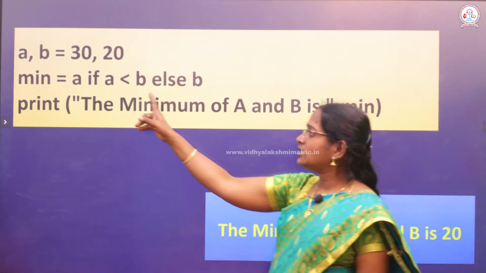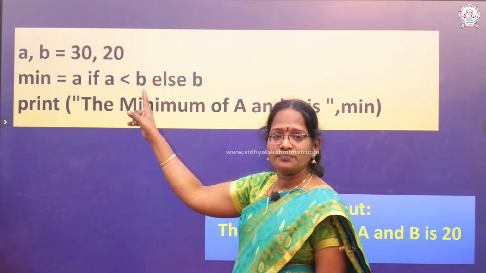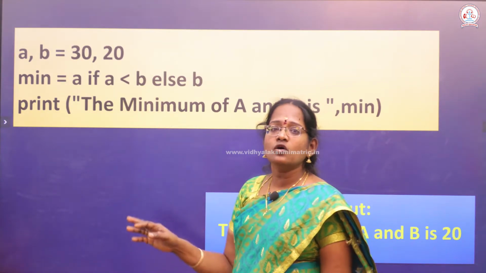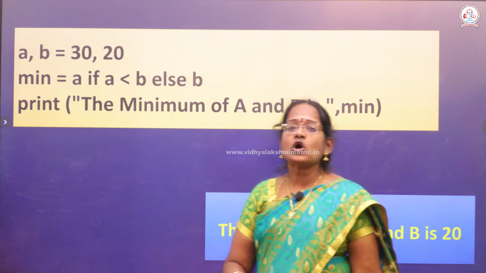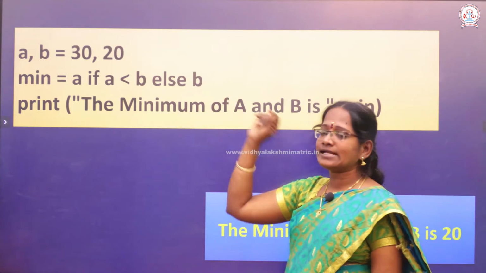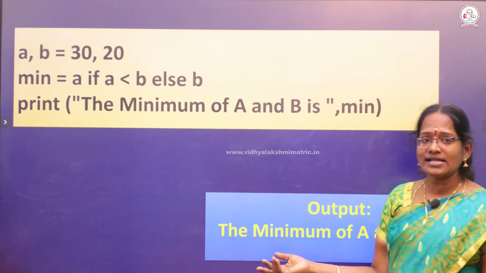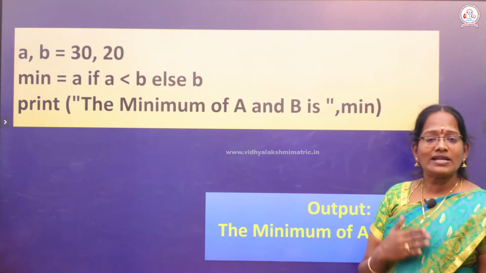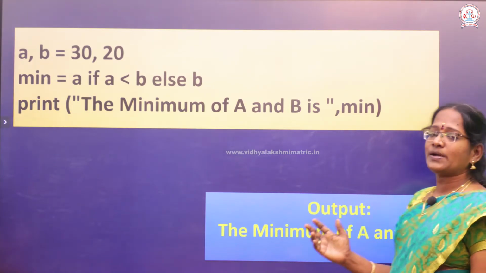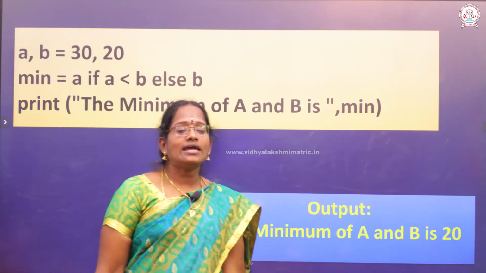Now you check if A less than B. The condition is false, so automatically it will work in the else part. What is present in the else part? The B value is there. So automatically this program prints the else part.